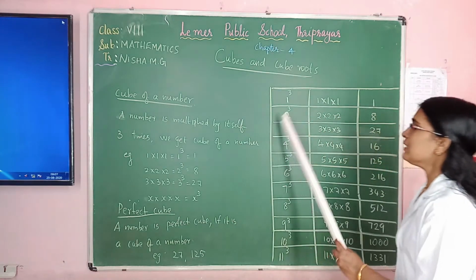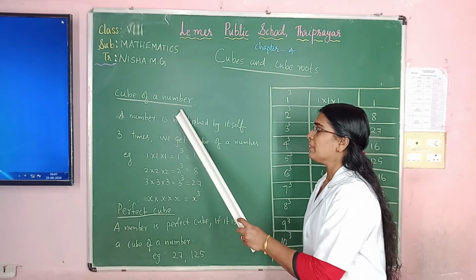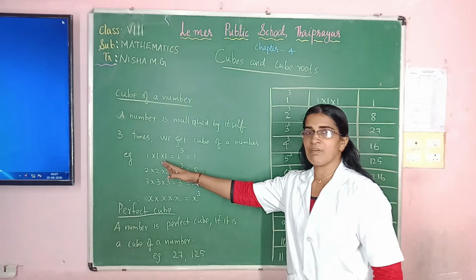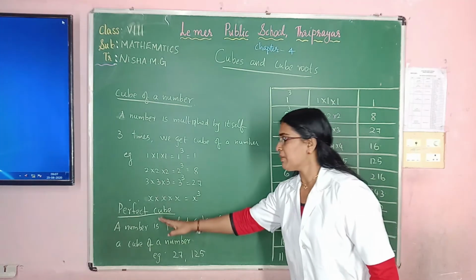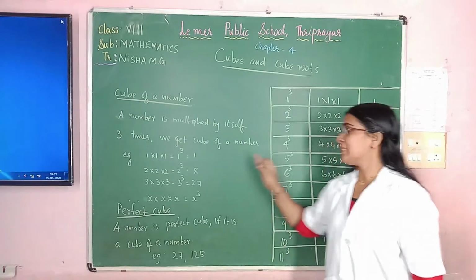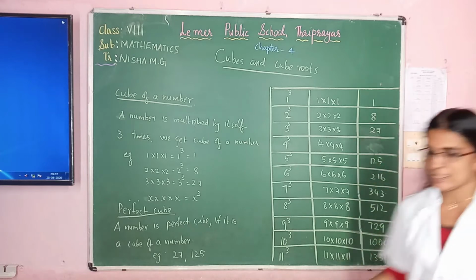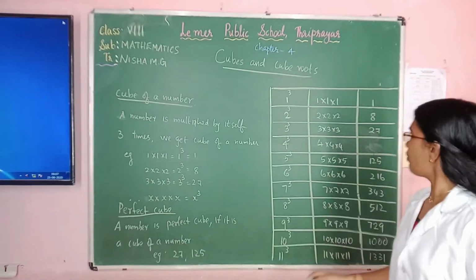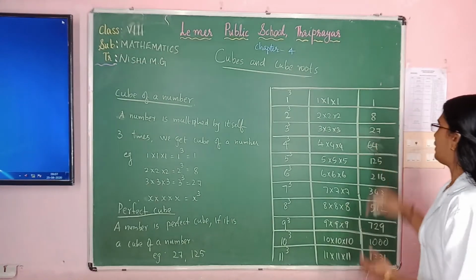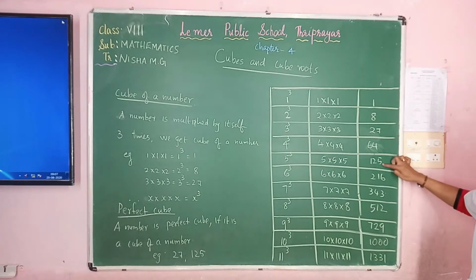Okay, now is it clear, children? These two definitions clear? To find the cube of a number, we have to multiply the number 3 times, and we will get the cube of the number. Perfect cubes are 1, 8, 27, 64, 125. All these are perfect cubes.